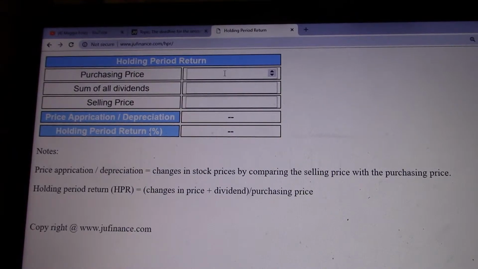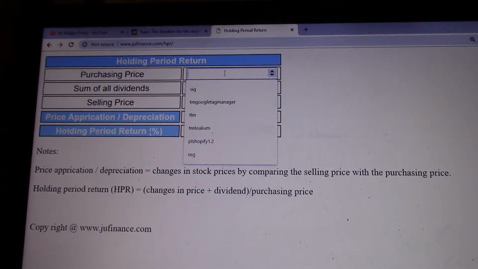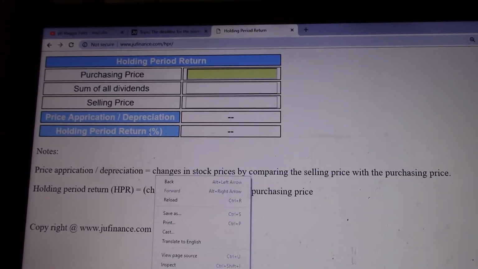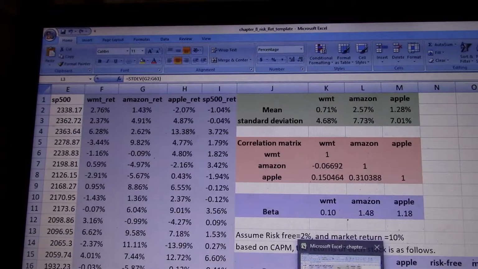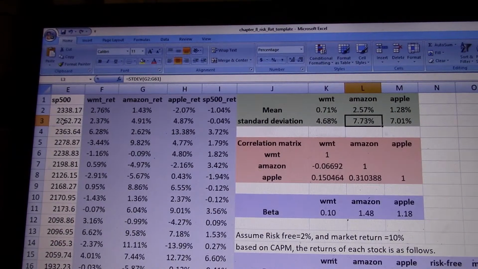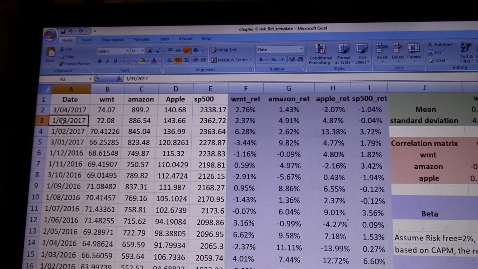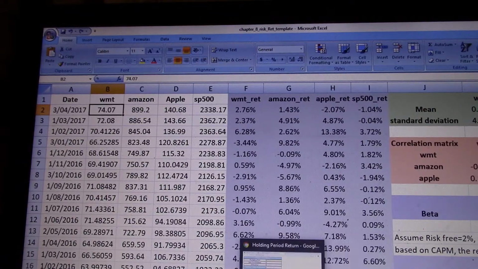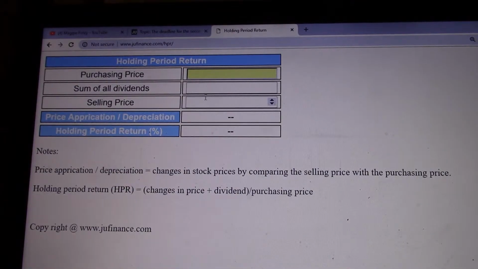For example, we just did the holding period return for Walmart. You can use the equation, but you can also just use the numbers here. For example, 74.07 is the selling price.